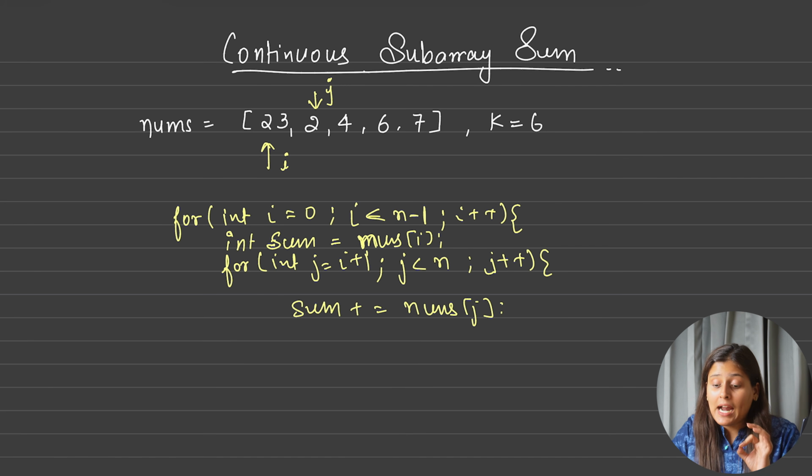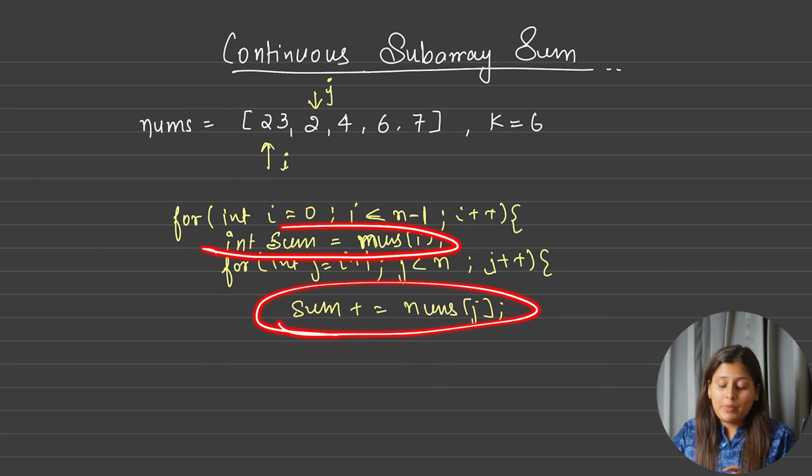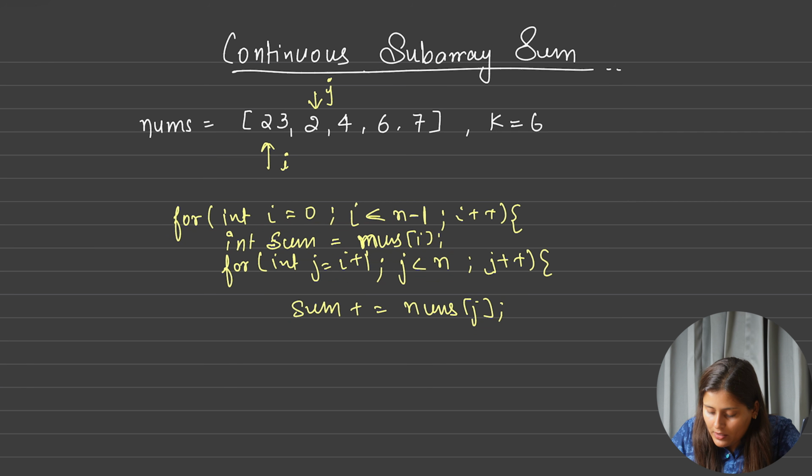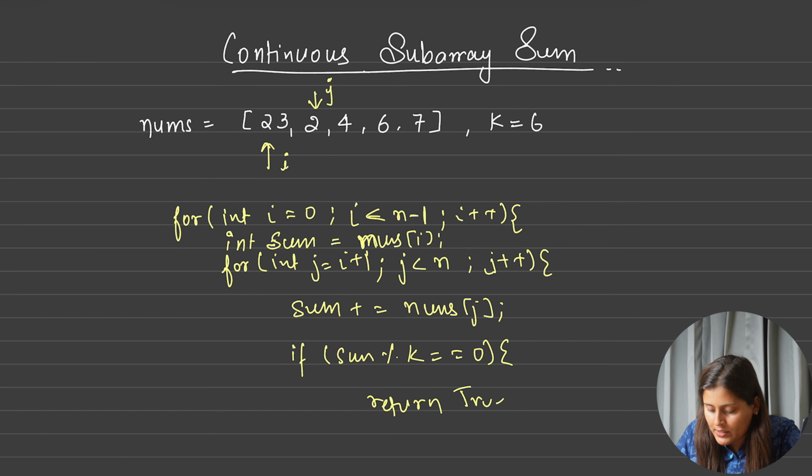Okay. After adding this only you should check if the summation is valid or not. Why? Because I need at least 2 sum, at least 2 length. So hence, now what we will do? We will see if our sum modulo k is equal to 0. What is our task? Do we need to count? No. We have to return true then and there. So we will return and end this for loop.